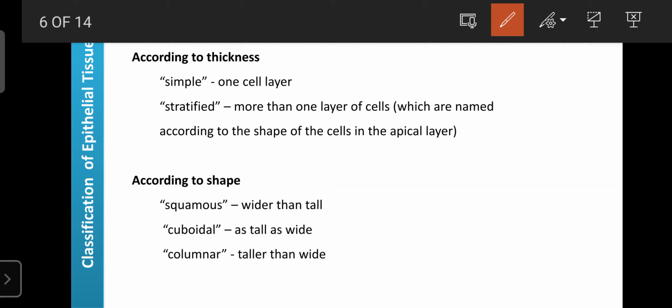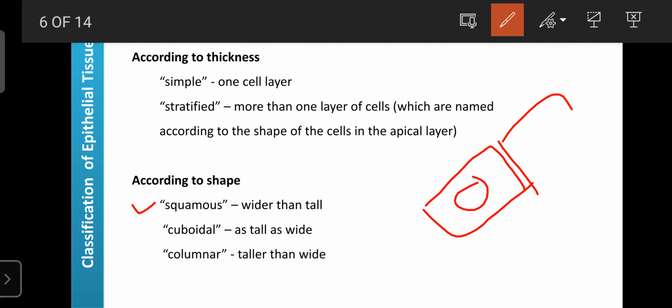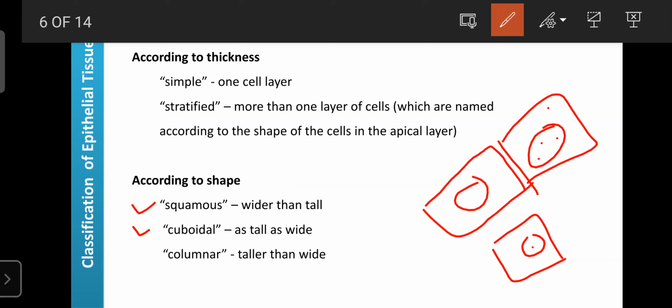Epithelial tissue is also classified according to the shape of the cells present in it. The first is the squamous epithelial tissue, where the cell is wider than it is tall. Such a shape present in epithelial tissue is known as squamous epithelial tissue. The second classification is cuboidal epithelial tissue, where the cells are as tall as they are wide, like a square. Such tissues are known as cuboidal epithelial tissue.